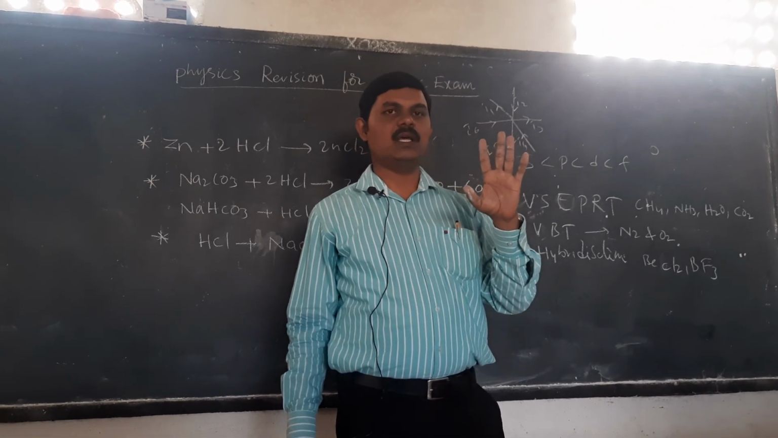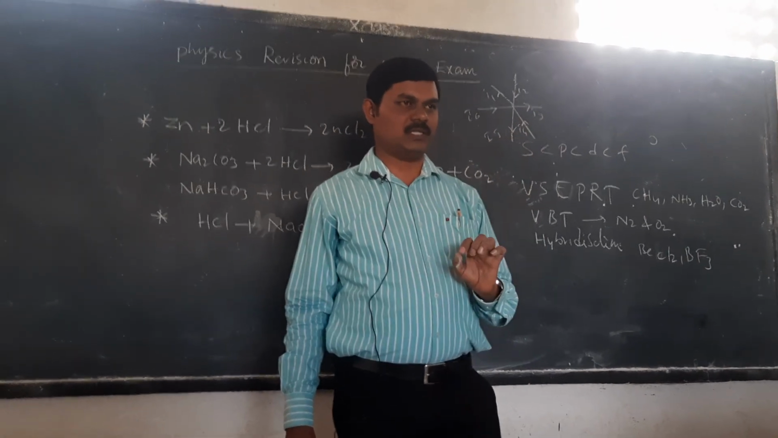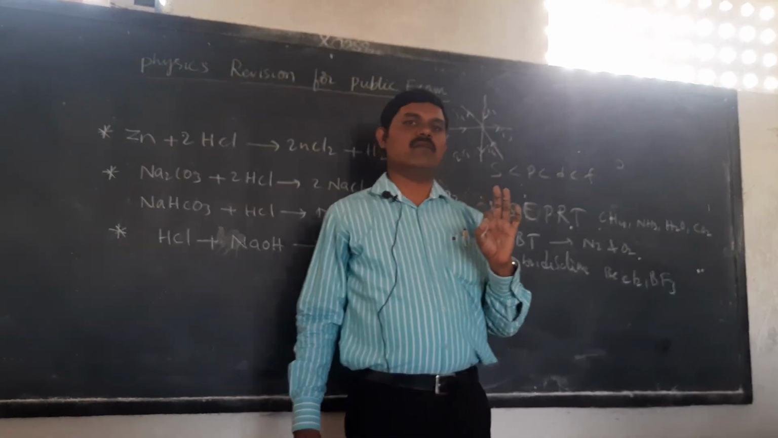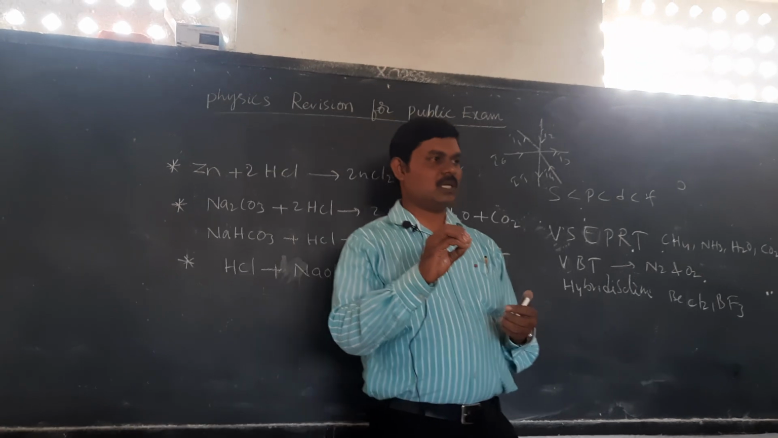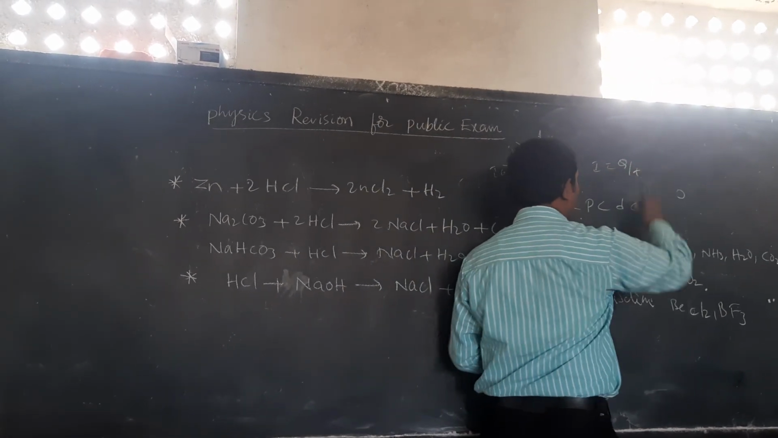Four factors are there: length of the conductor, area of cross-section of the conductor. Factors affecting resistance are very important. In this lesson, you have to concentrate on the short answer type. What is the current? I is equal to Q by T formula. Okay, Q by T formula.